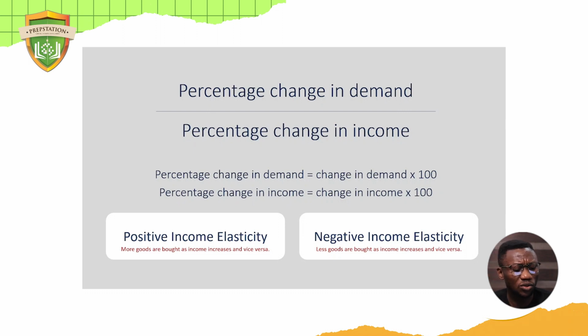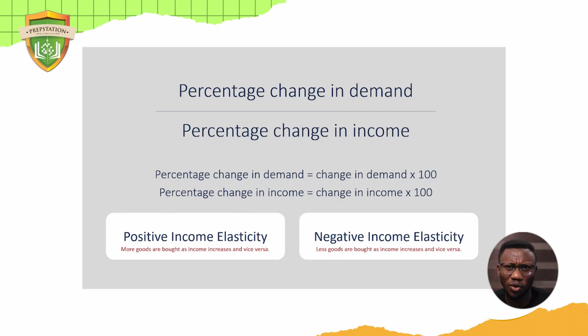What about negative income elasticity? It means you buy fewer goods when you have more income. Imagine that you are making more money and you're buying less of that good. Of course, I'm very sure if you attend a public school, the moment your dad has more money, what happens? You leave public school and go to a private school. Or if you're not only talking about brands of education, even the basic things around you, if you have more money, sometimes you buy less of a product.